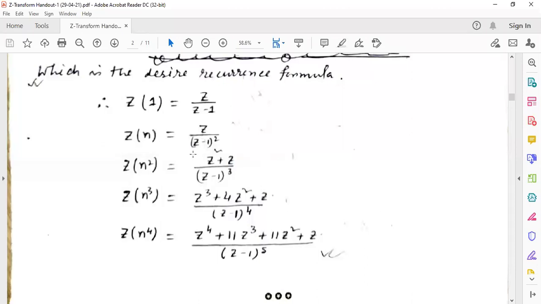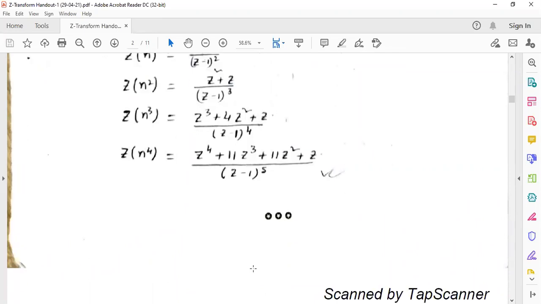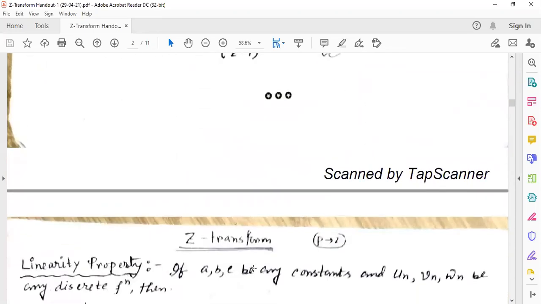When it is n to the power 1, the denominator is z minus 1 whole square. For n square, it is z minus 1 whole cube. For n cube, it is z minus 1 whole to the power 4. When it is n to the power 4, the denominator is z minus 1 whole to the power 5. So we can say that as the power of n increases by 1, the power in the denominator of z minus 1 increases by 1. This is the formula which will be required to solve the problem.